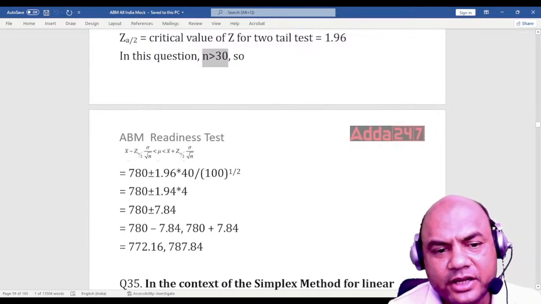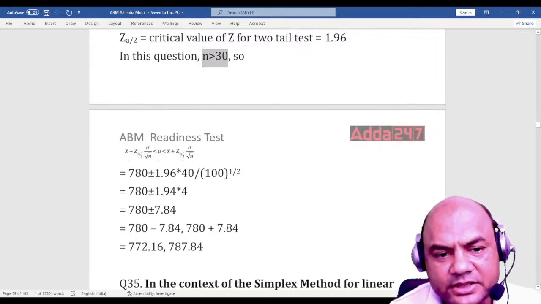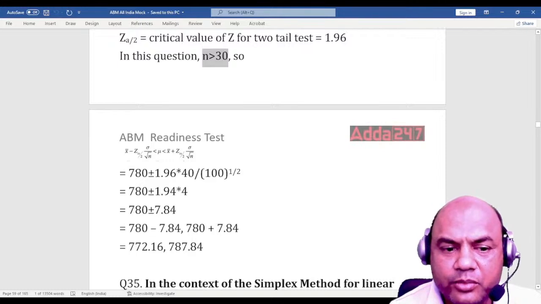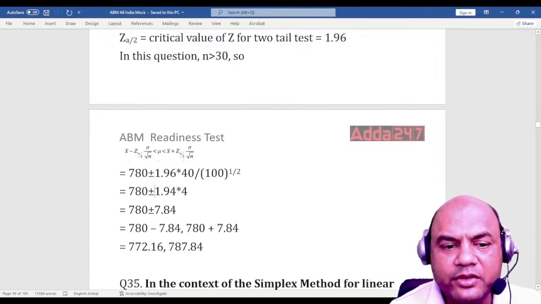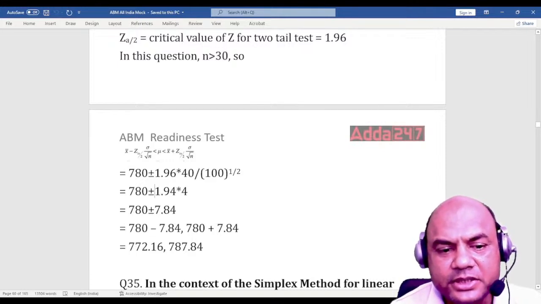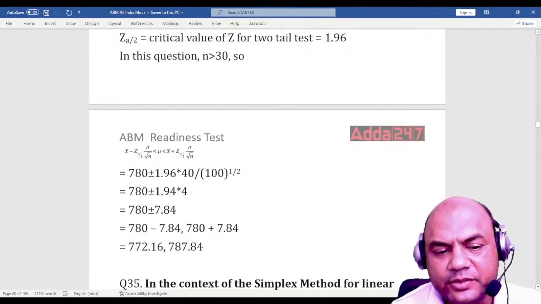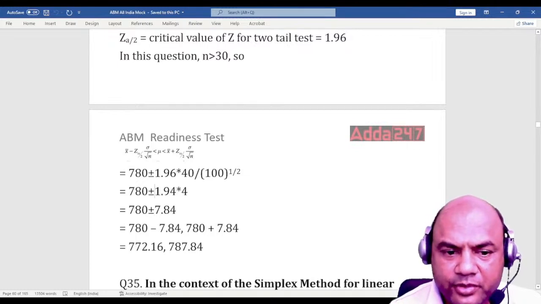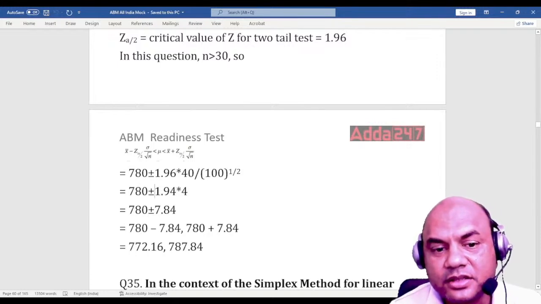X bar is 780, Z0 is 1.96, sigma is the standard deviation 40 given, root of n is root of 100. So find for both plus or minus, and then you will get the answer as 780 plus or minus 7.84. So it should be 780 plus 7.84 and minus, so it will be 772.16 and 787.84. Okay, so this is the way it is to be solved.